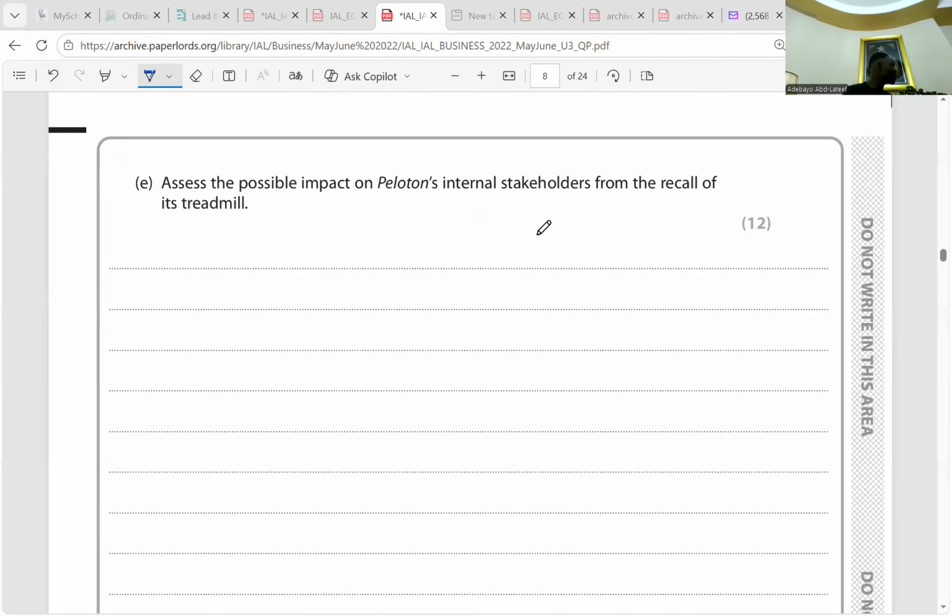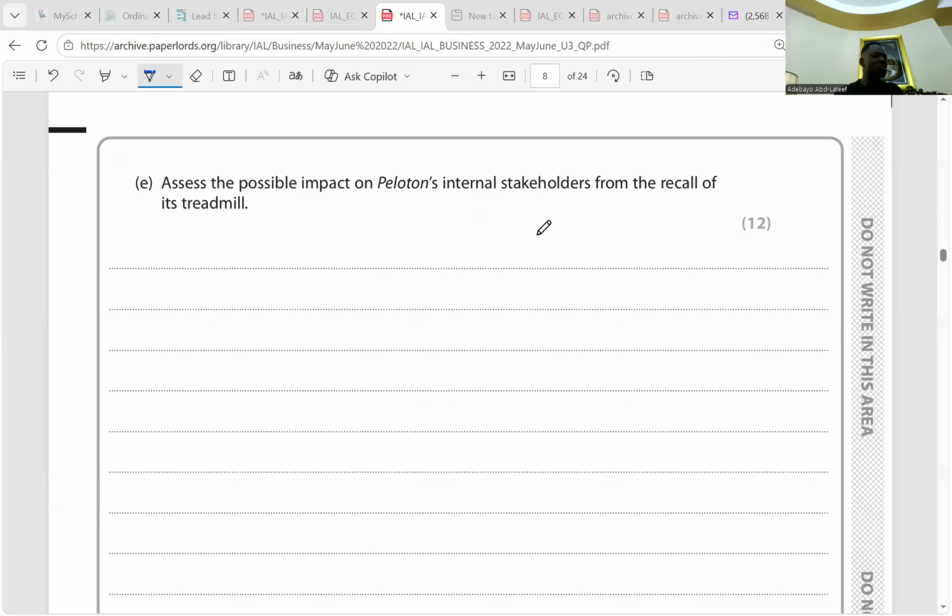We have internal stakeholders, we have external. Stakeholders are a group of people who have interest in the business activity. That makes them stakeholders. Then we have internal stakeholders and external stakeholders. But here we need to talk about the impact of the negative publicity on internal stakeholders of Peloton. For internal stakeholders, we are simply talking about employees, managers, the board of directors, and the owners of the business. These are internal stakeholders. So how does this situation affect them?